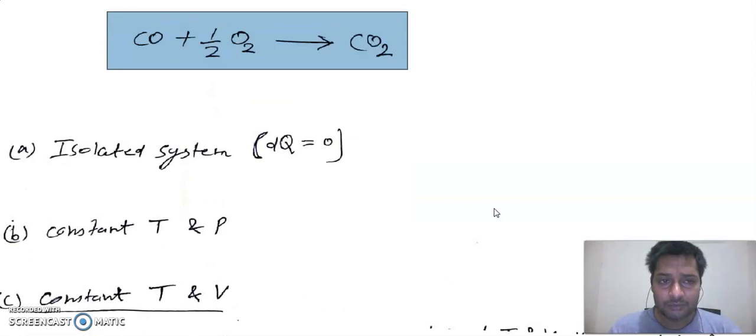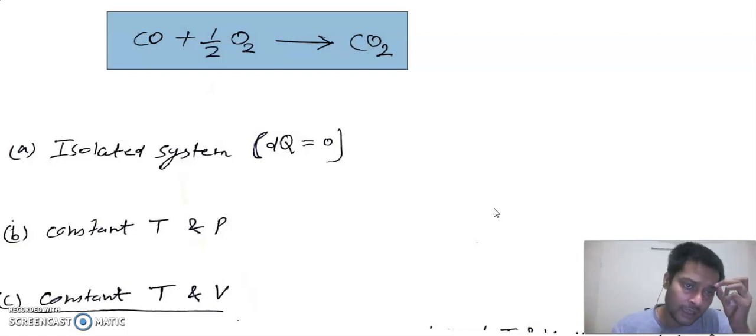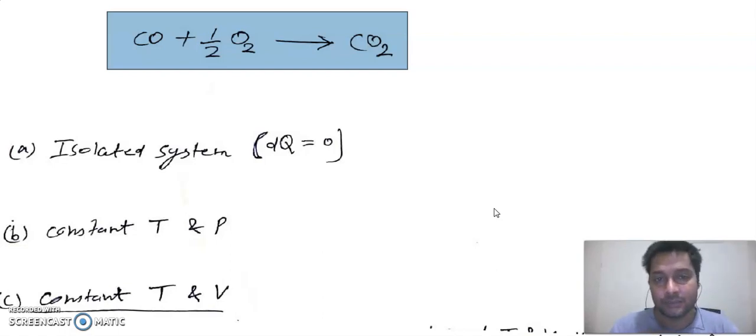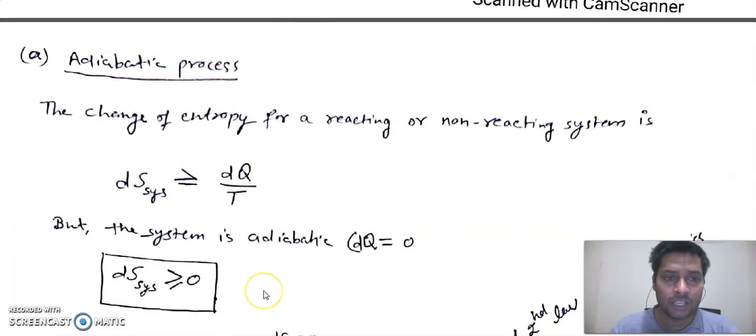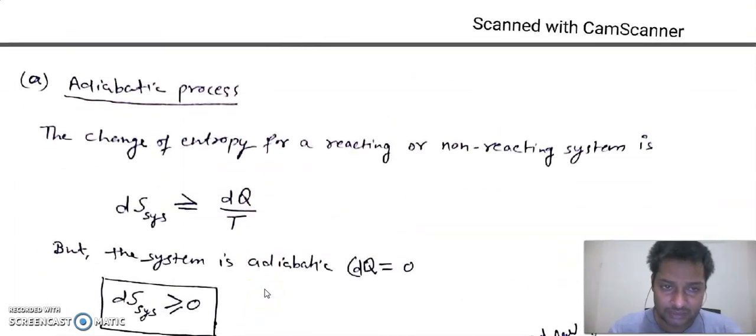In this class, we will take three examples. The first one is an isolated system or an adiabatic process in which there is no heat transfer, which means the dq value is 0. In the second example, we will consider a process at constant temperature and pressure, and in the third example we will study chemical equilibrium at constant temperature and volume. So first is the adiabatic process.